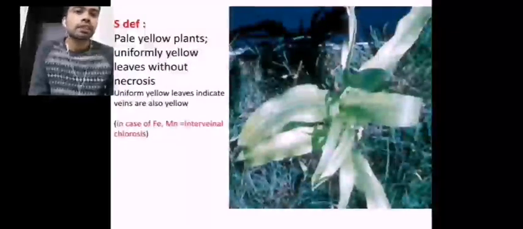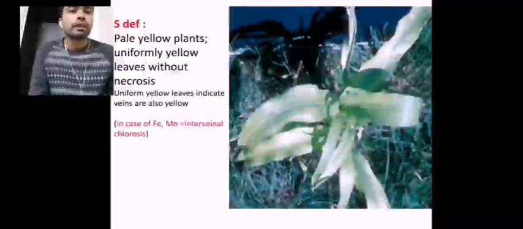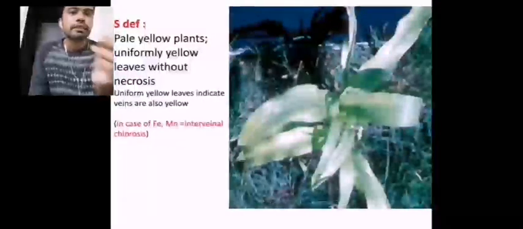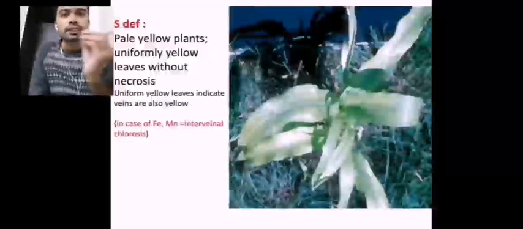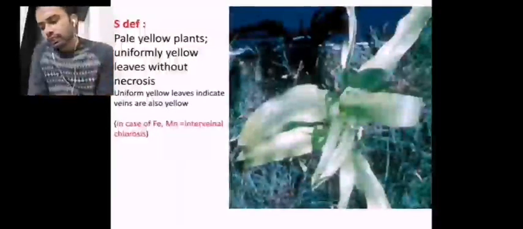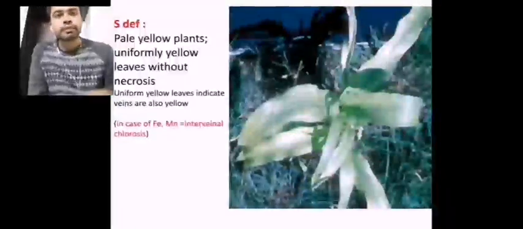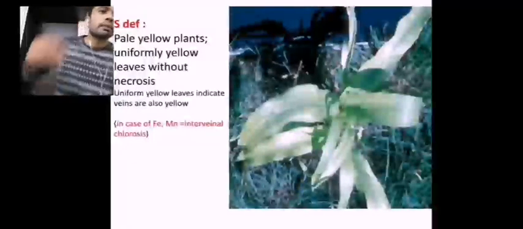Sulfur deficiency will lead to uniform yellow leaves, where the veins are also yellow. In the case of iron and manganese, you will see intervenal chlorosis, which is not seen in sulfur deficiency. Sulfur deficiency will also lead to slender growth of the plants.